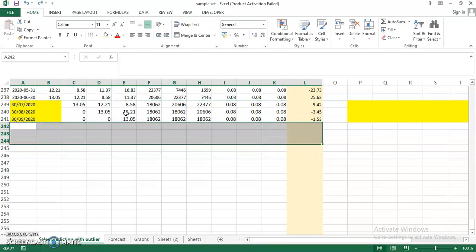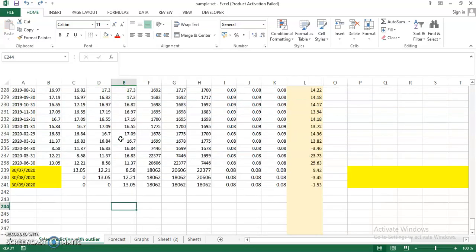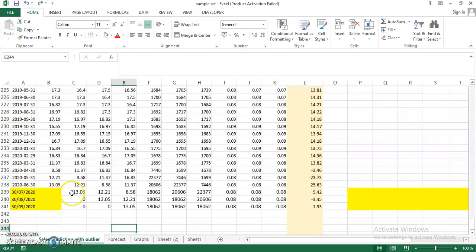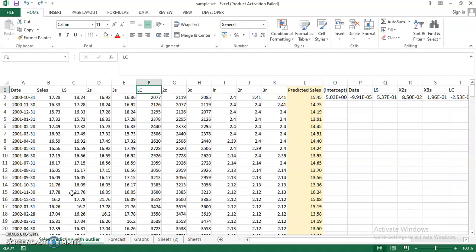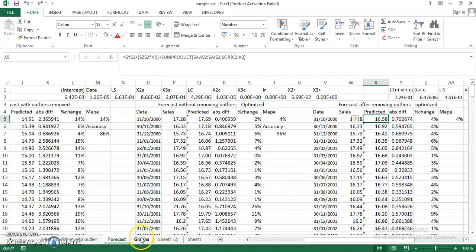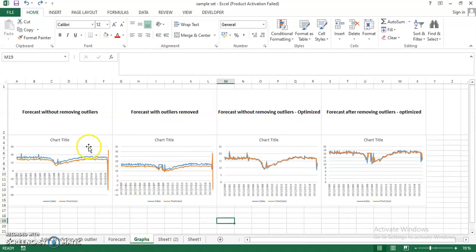And if there's any discrepancy or anything that you'd like to change, do let me know. For these three particularly, I'm pretty sure these are not wrong at all. But even if you feel like there is something wrong with it, you can always contact me to understand what I've done and why I've done it. And I've shared with you the forecast and the graphs of this following.